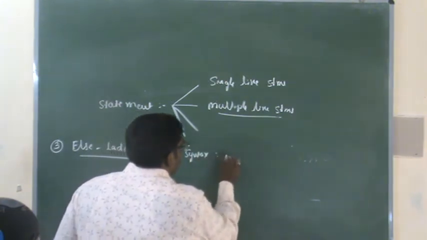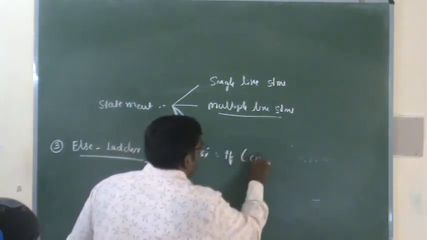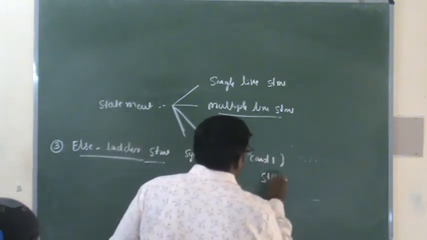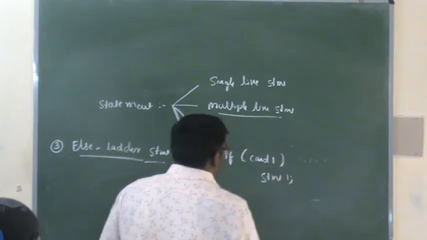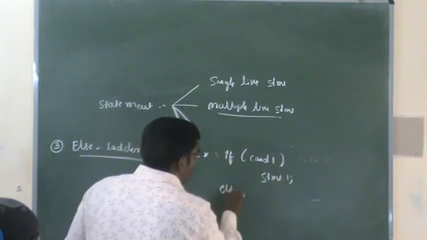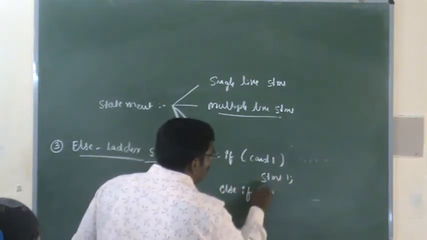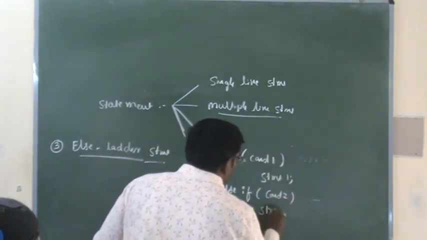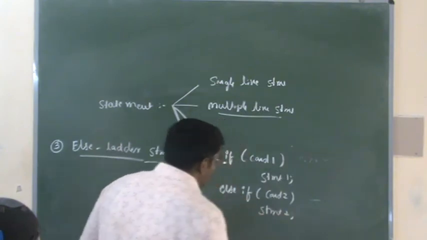So here the syntax: if condition 1 is true, statement 1 will be executed. If condition 1 is false, again we will go to the second condition, condition 2, and statement 2 will be executed.